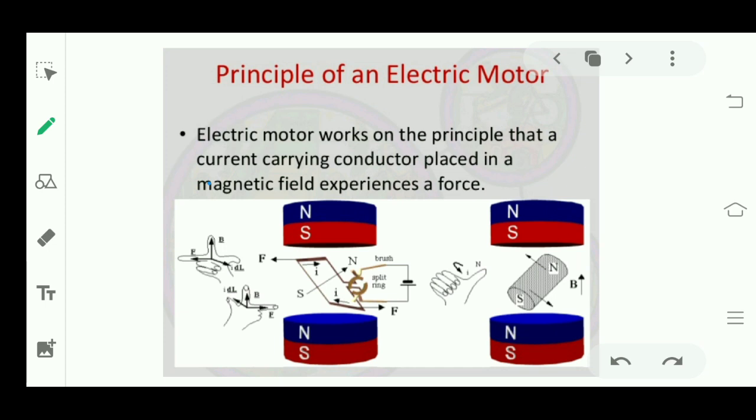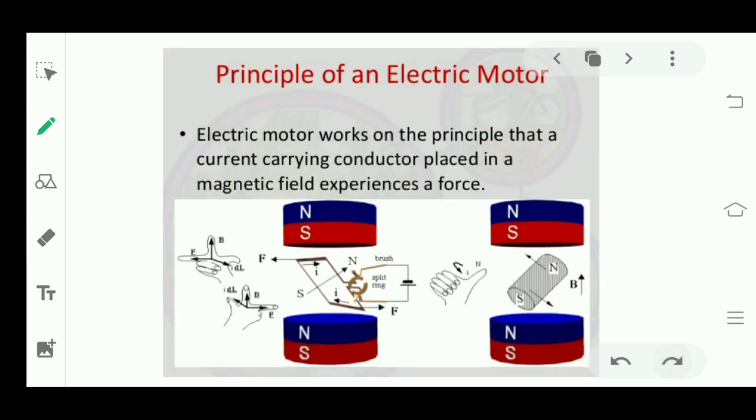One more thing I explained to you: a current carrying conductor will experience maximum force when it is placed perpendicular to the magnetic field lines. And as we know the direction of current and magnetic field, how can we find the direction of force? We can find the direction of force with Fleming's left hand rule.